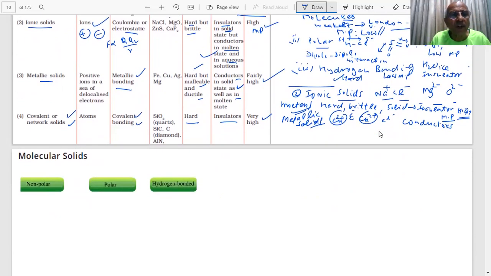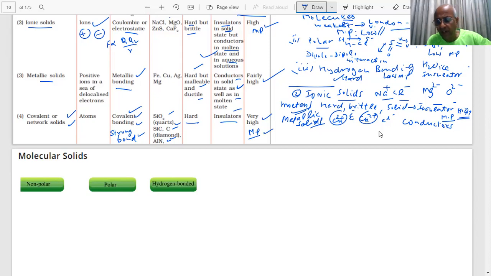So covalent bonding is very strong, this is a strong bond. And silicon dioxide, quartz examples are very important. Silicon carbide, diamond, aluminium nitride, they are hard insulators. There is no free electron, except graphite has got free electrons, you know about it. So graphite is one example which is a non-metal but conducts electricity, and they have very high melting point, because the attractive bonds form giant molecules, students, giant molecules.